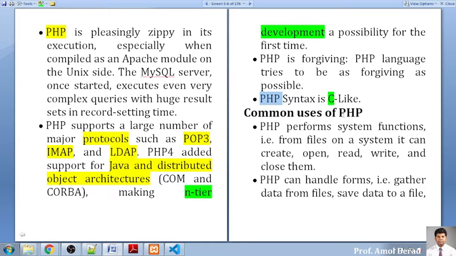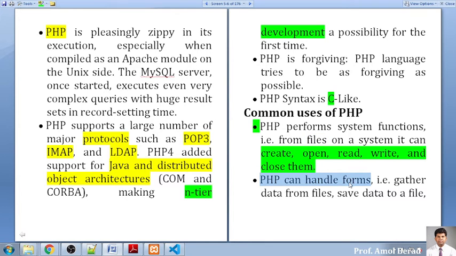Now common uses of PHP nowadays: you will find PHP platform system functions, which help us work with various file formats. You can create a file at runtime, open a file, read a file, write a file, and finally close a file. So all operations related to file handling can be done with the help of PHP. We'll have ample examples to demonstrate how to open a file, read, write, and everything, just like we have done with Node.js. So the file system is supported in PHP.